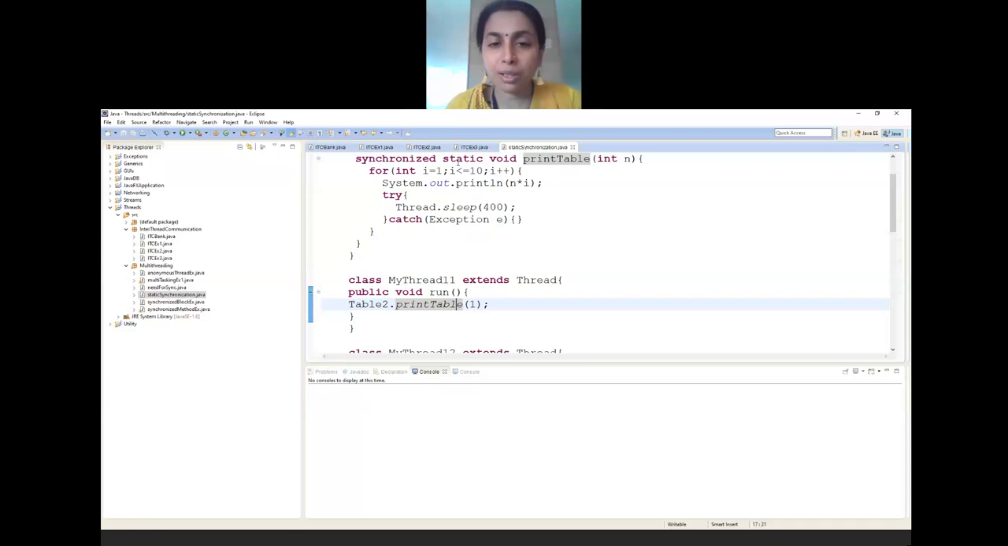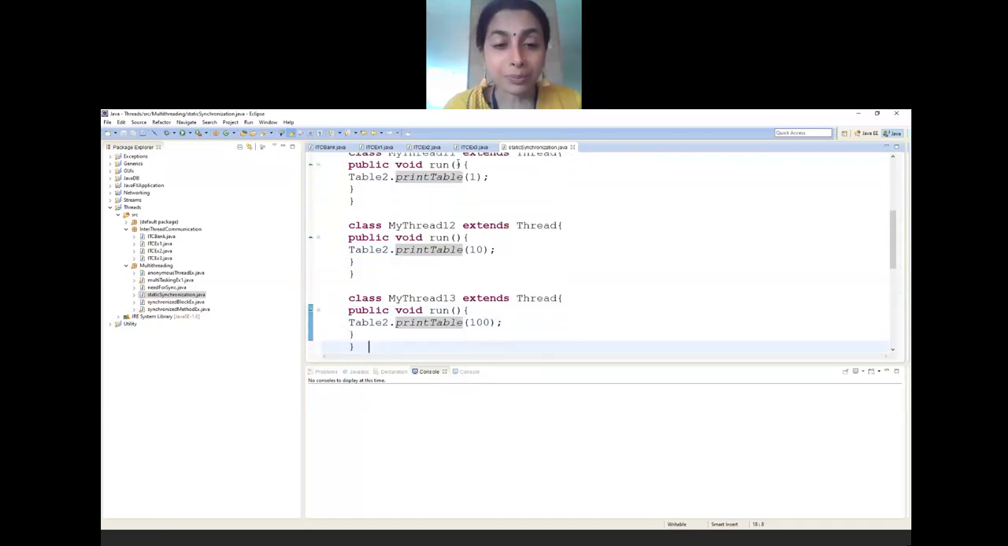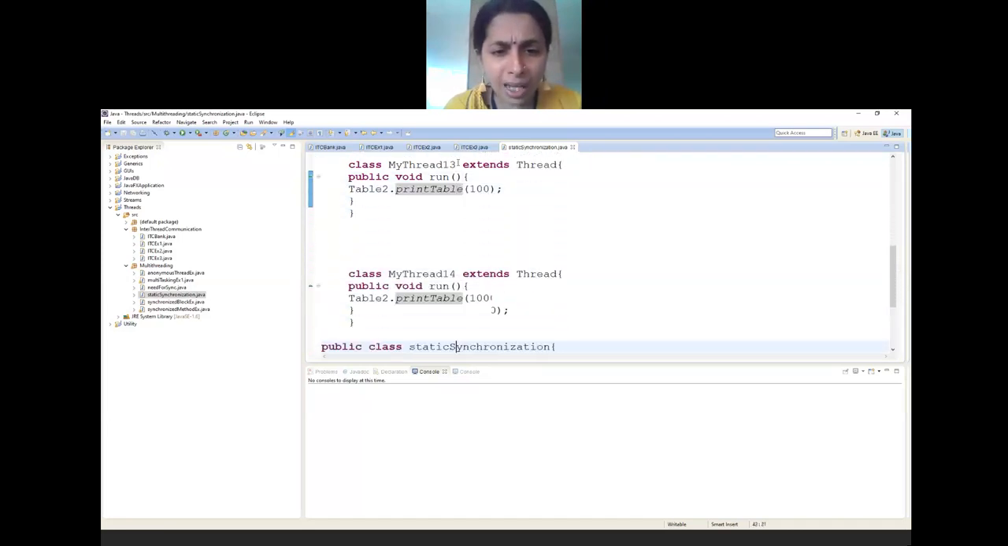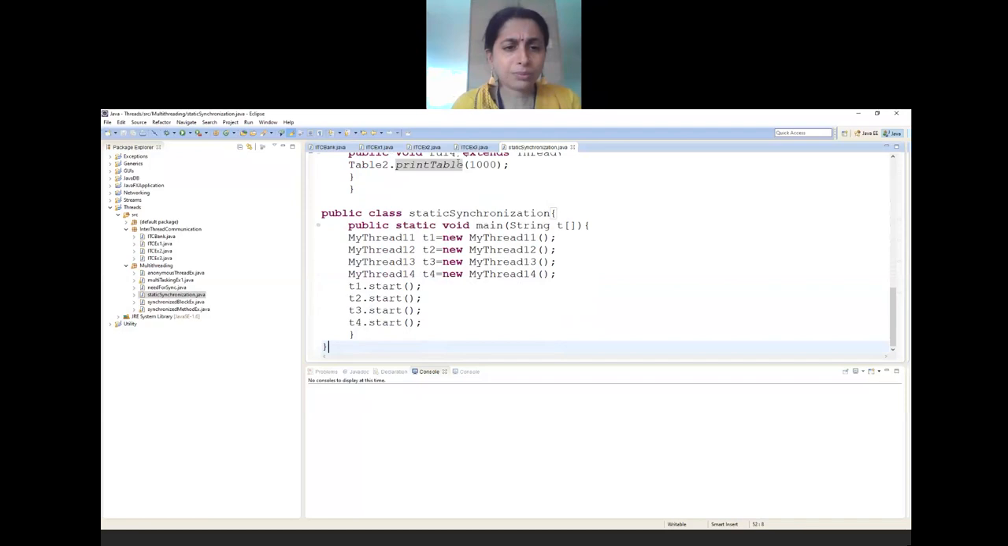That is the advantage of the static keyword, and if it is associated with synchronization, each of the calls will be synchronized. It means they become mutually exclusive. Now I'll just run this and show it to you. Have I used the join method anywhere? I have never used it.